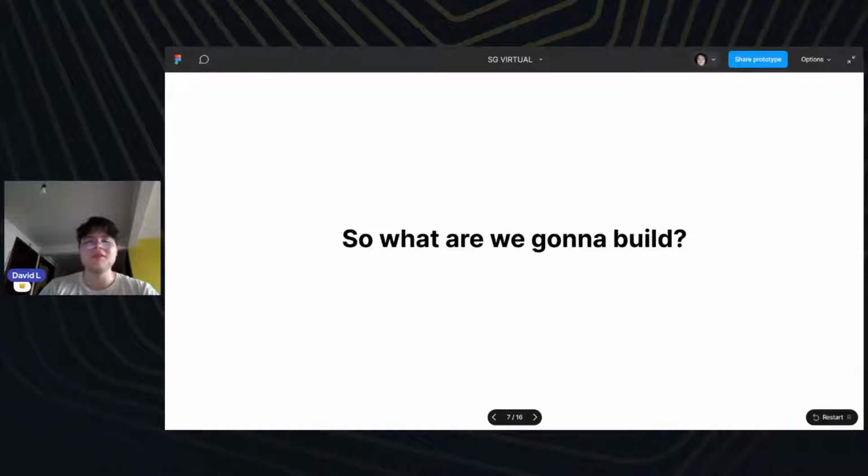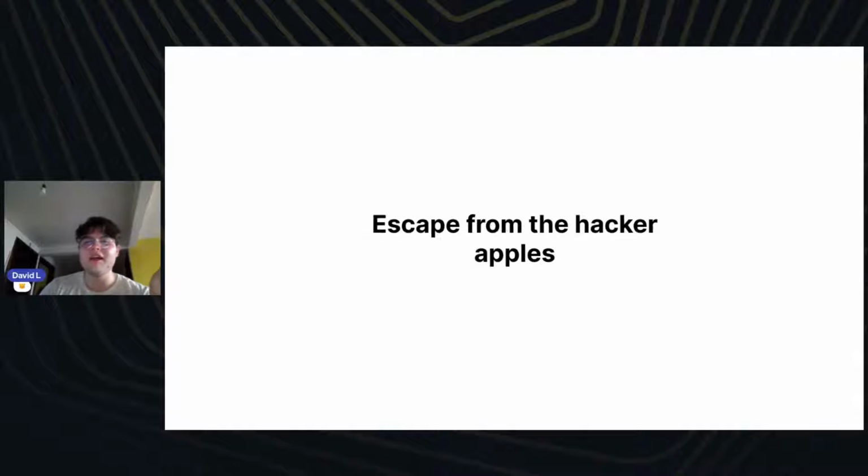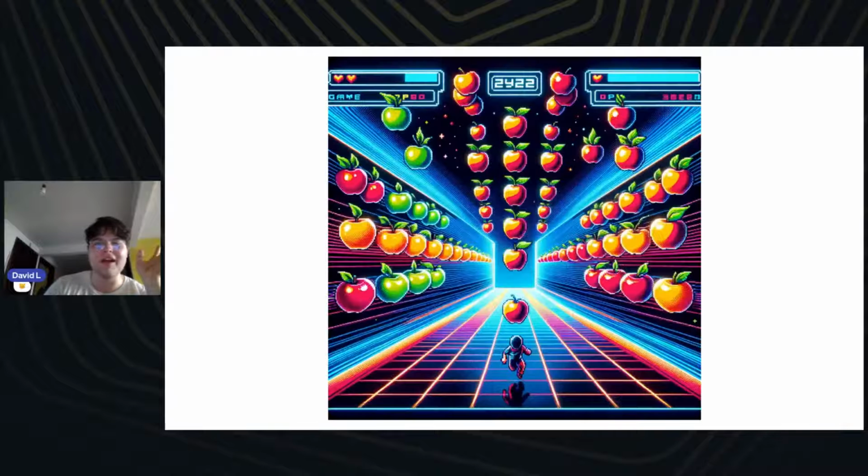So what are we going to build? As I said, we're not going to make a lot of slides. We're not going to see a lot of things off the slides today. But you can expect that we're going to build something like Escape from the Hacker Apples. We're going to have a lot of apples, a score and scoreboards, and a health bar, things like that.